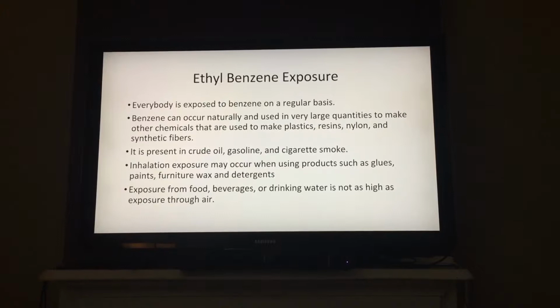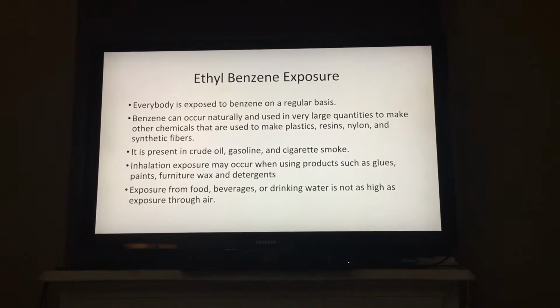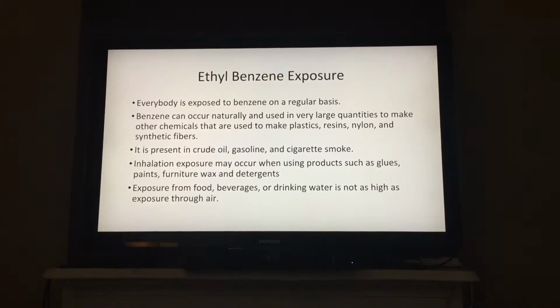Exposure from food, beverages, and drinking water is not as high as exposure through the air. It's also not as common.